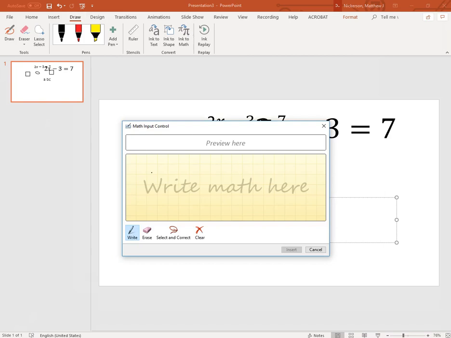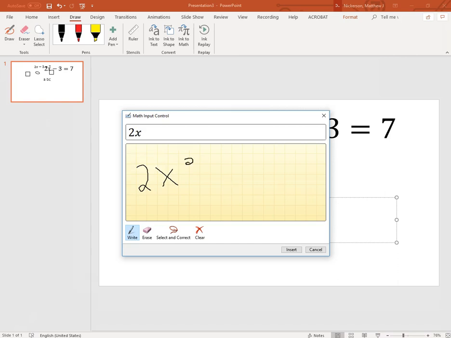And this time I'm going to click Ink to Math before I start writing, and this is how the Ink to Math tool at the top of the page is designed to work. So I'm going to write a little bit longer equation this time, and notice that it is predicting what it thinks I'm trying to write at the top, and as I continue writing my equation, it makes adjustments to its prediction.